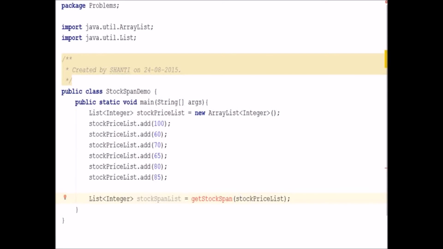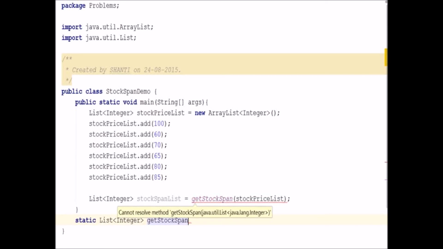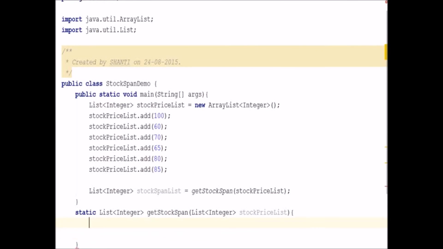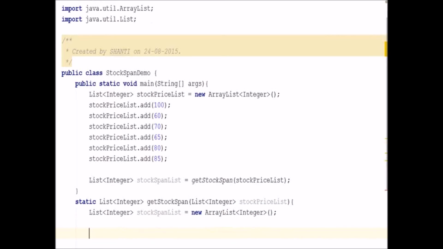Let's implement the function. It has to be a static method because it is called by the main method, which is static, and it will return a list of integers. The name of the function is get stock span, and it takes a parameter, a list of integers, which is the stock price list. Now we'll create a stock span list here in order to store the stock span of each day and then return it to the calling function. As I said, I have already implemented the stack with push, pop and is empty functions, so I'll be using that.